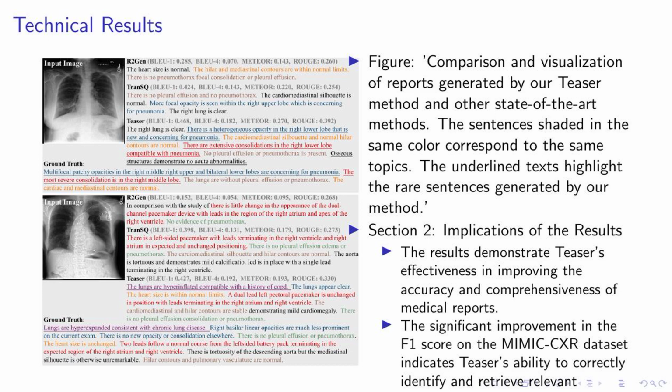Our TEASER method has shown a significant improvement in the accuracy and comprehensiveness of medical reports. This is evident from the substantial increase in the F1 score on the MIMIC-CXR dataset. This indicates that TEASER is capable of correctly identifying and retrieving relevant sentences for both common and rare topics. Moreover, our method successfully addresses the issue of overlooking rare topics. This means that TEASER can potentially improve the detection and reporting of rare but crucial medical findings.